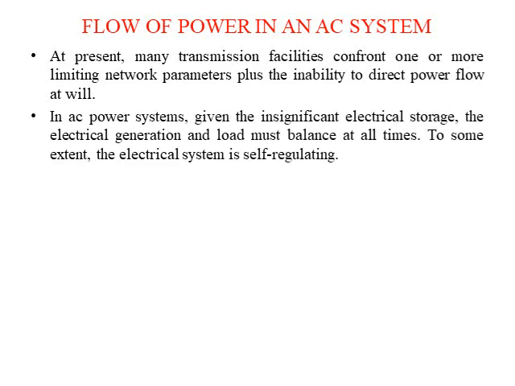In an AC power system, given the insignificant electrical storage, the electrical generation and load must be balanced at all times. This is one of the challenges in the AC power system, that we must balance the load. Otherwise, if the loads are unbalanced, it will lead to loss of synchronism of the generators on the primary side.